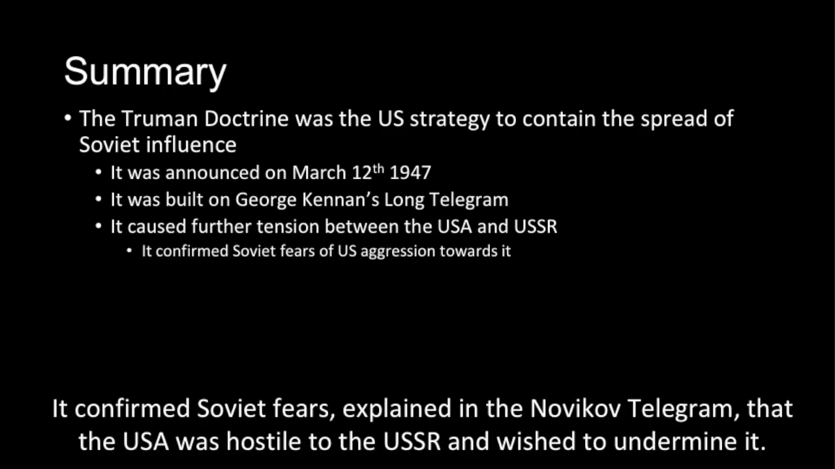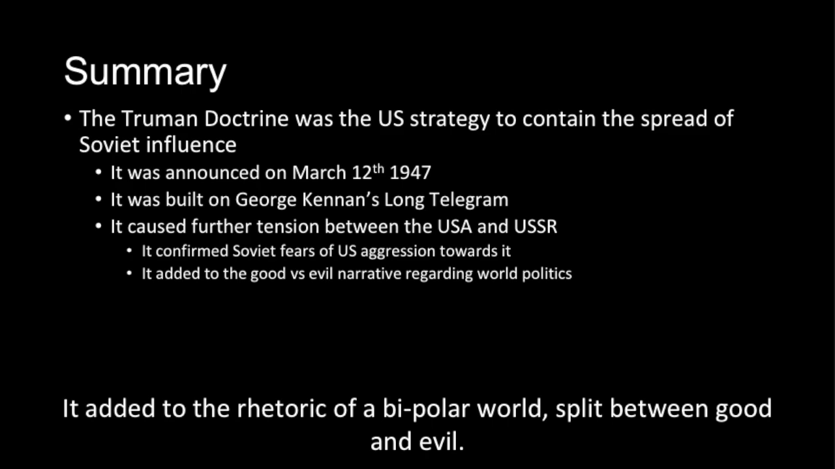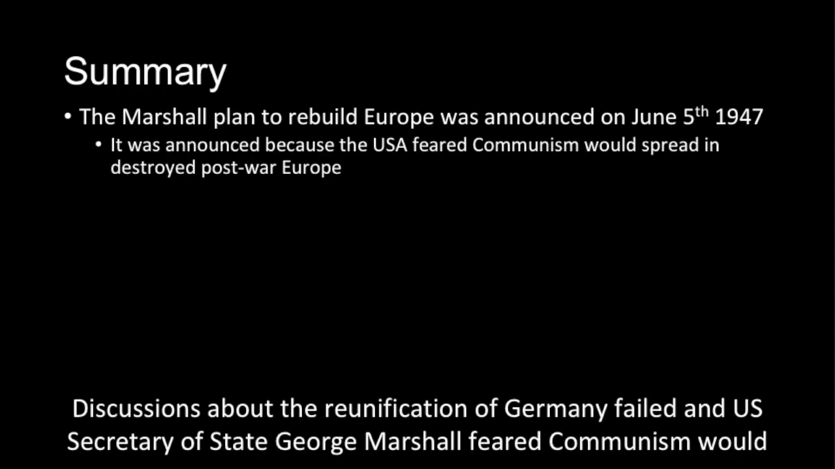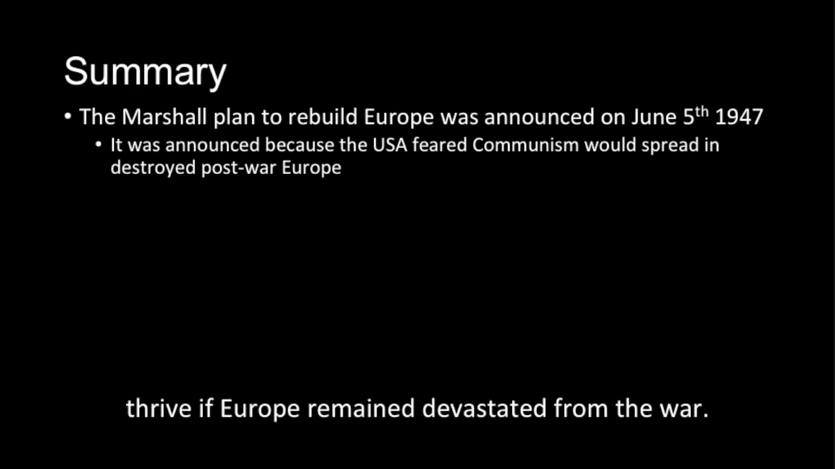It confirmed Soviet fears, explained in the Novikov telegram, that the USA was hostile to the USSR and wished to undermine it. It added to the rhetoric of a bipolar world split between good and evil. The Marshall Plan, announced on June 5, 1947, was the plan to spend billions of US dollars to rebuild Europe. Discussions about the reunification of Germany failed to reach an outcome, and the US Secretary of State George Marshall feared communism would thrive if Europe remained devastated from the war.